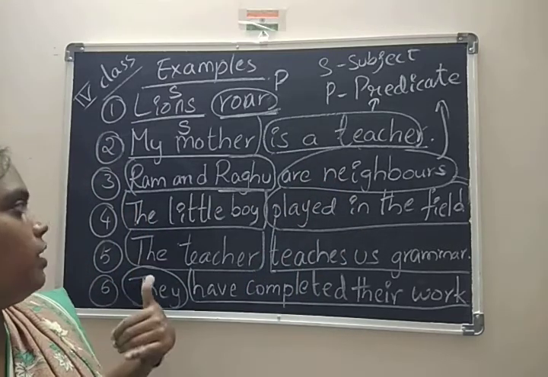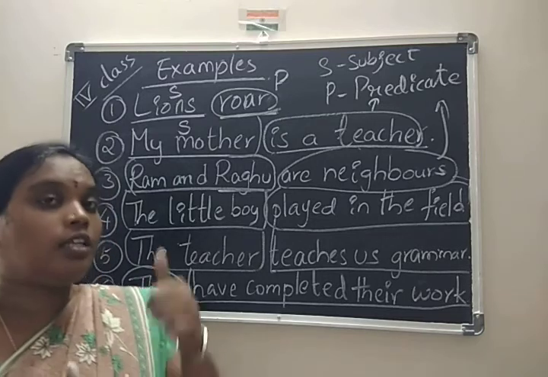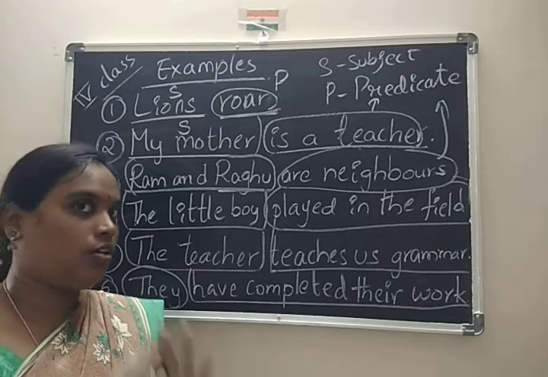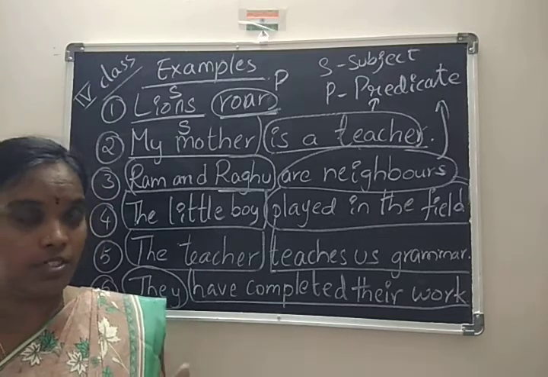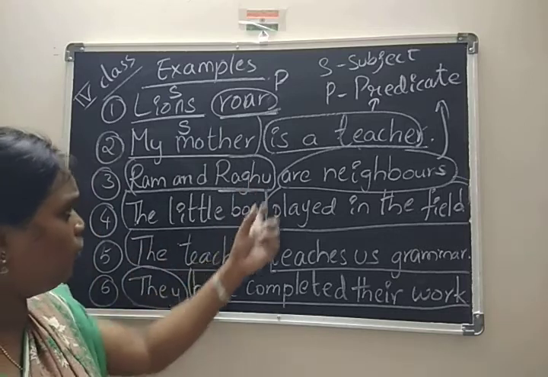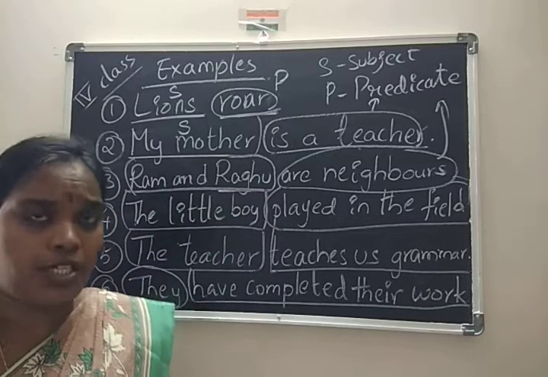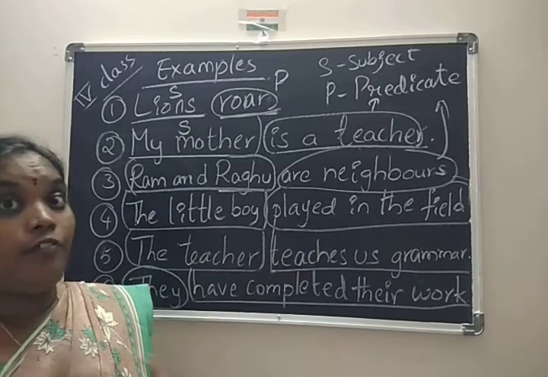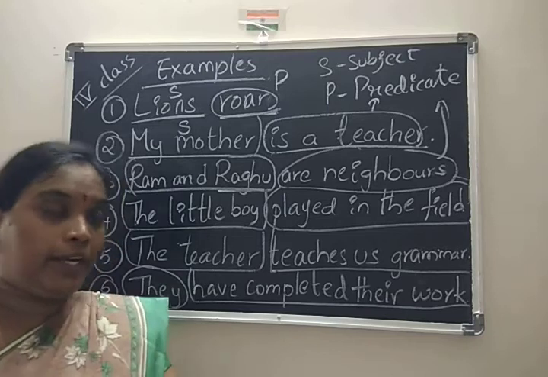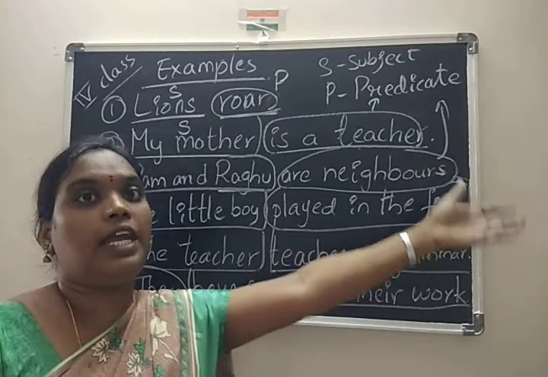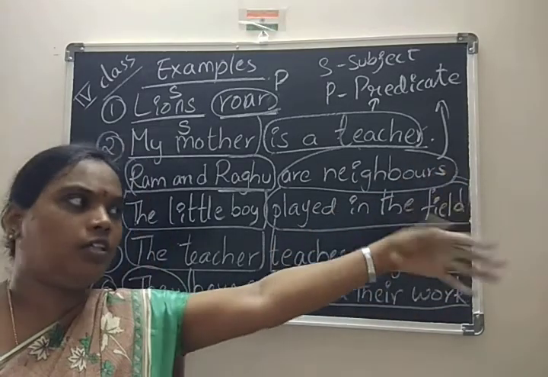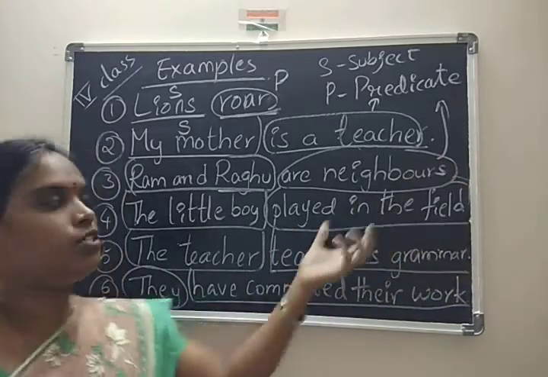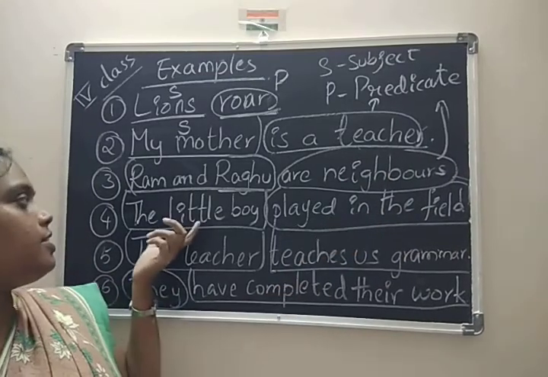Next, coming to the fourth one, the little boy. Those are not different, separate subjects. The whole thing you have to take as the subject. The little boy played, that is the main verb. Play, played. So, played in the field. Field means ground or outside of the house, anything you have. Played in the field is known as the predicate and this is the subject.